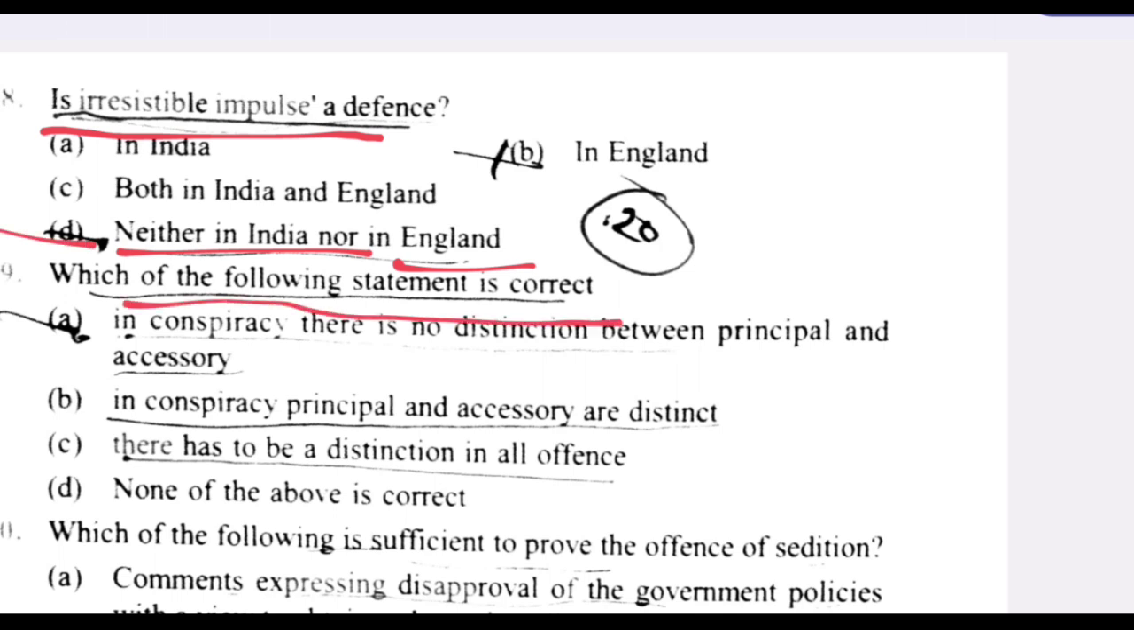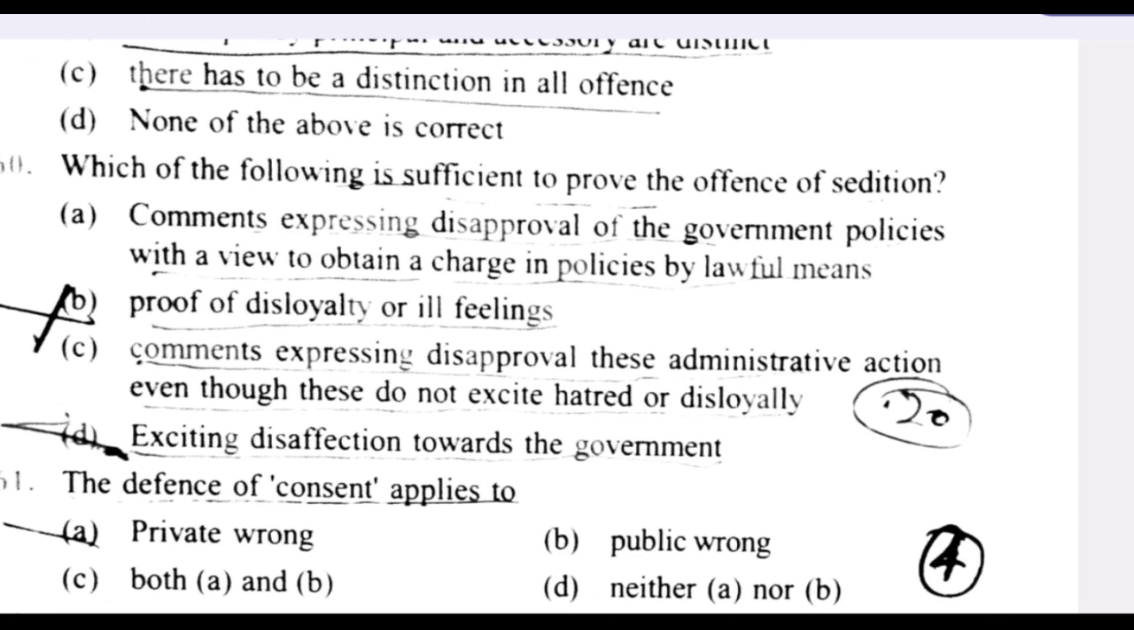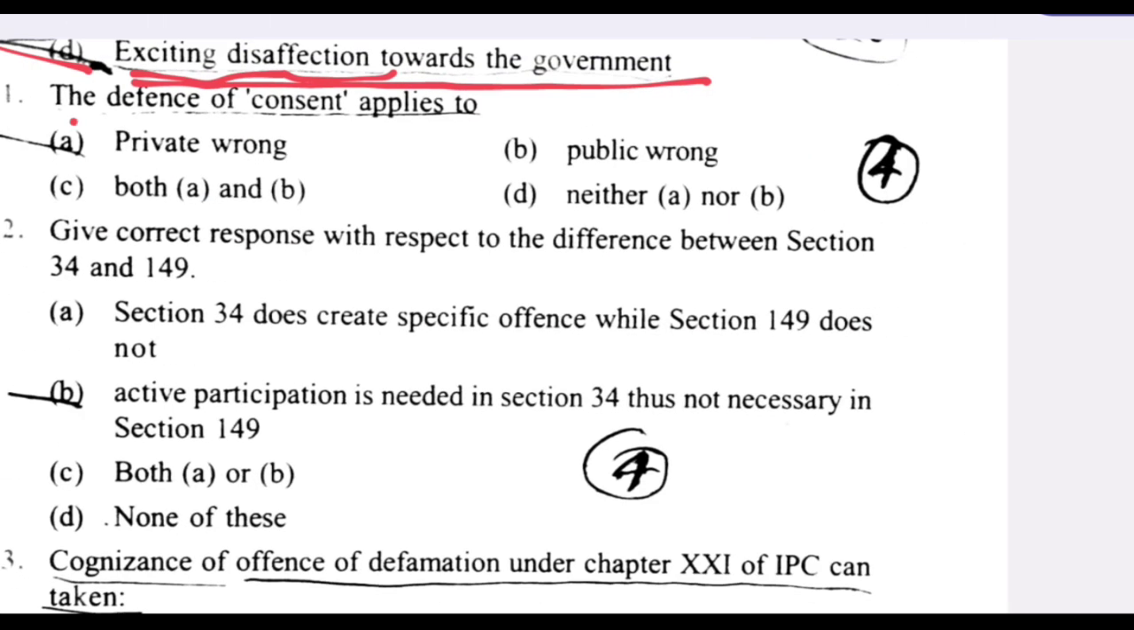Which of the following statements is correct? In conspiracy, there is no distinction between principal and accessory. A is the right answer. Which of the following is sufficient to prove the offence of sedition? Exciting disaffection towards the government. D is the right answer. Next question. The defense of consent applies to private wrong. A is the right answer.